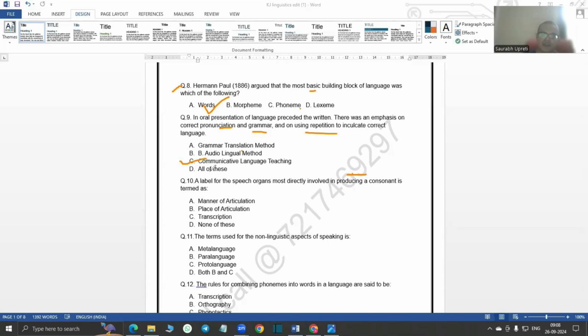Then a label for the speech organs most directly involved in producing a consonant is termed place of articulation. Place of articulation is a categorization. The term used for non-linguistic aspects of speaking is paralanguage. We call it paralanguage.